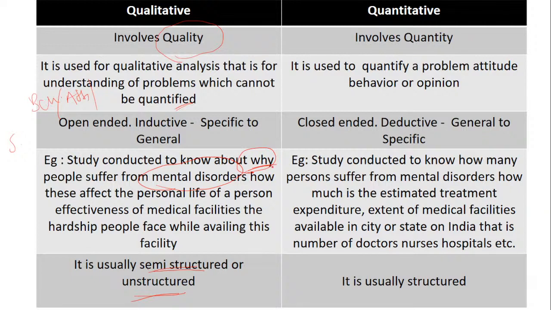To get the solution for this problem, it is very important that you give a descriptive analysis, a qualitative analysis, where you go into detail, you speak to the person, you understand him, you go from the ground. It means you don't have anything, you have to do everything from scratch. That is grounded theory, where you relate something which has happened in the past. Historical research, you can say. So all this will be a part of your qualitative research. Is it clear?